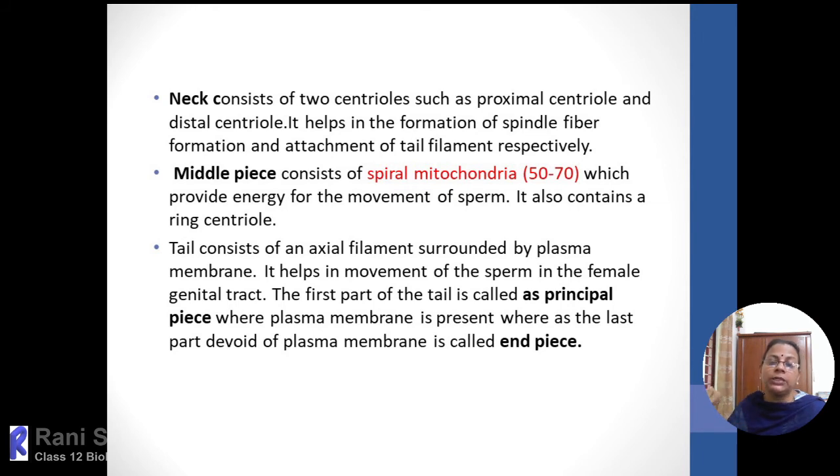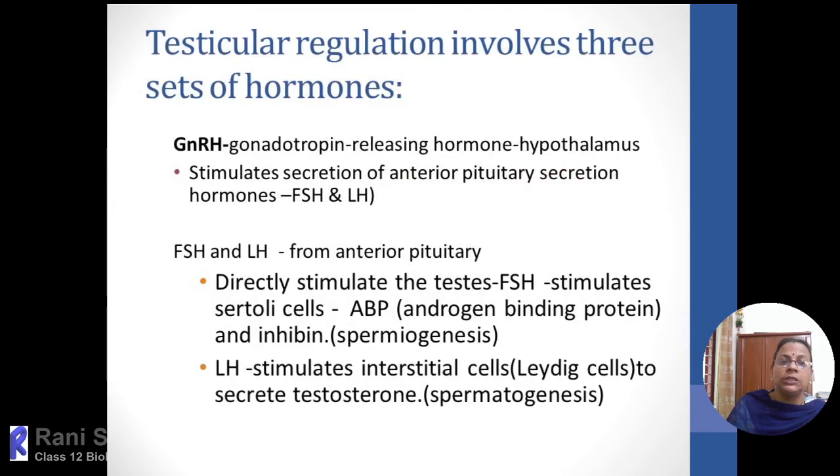Tail is surrounded by the central axis. Centrally, it consists of the axial filament surrounded by the cytoplasmic sheath. And at the extreme tip, that cytoplasmic sheath is not there. That extreme tip of the tail is called the end piece. So the main important functions: the head provides the sets of chromosomes, the middle piece, with mitochondria, is the energy supplement, and the tail helps in movement of the sperm within the genital tract.